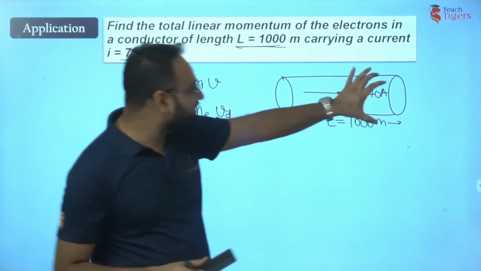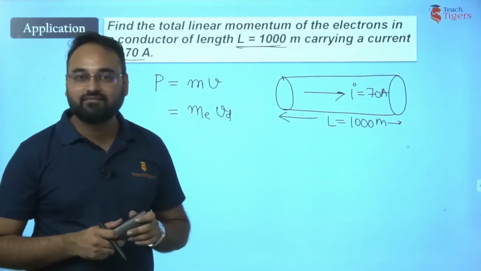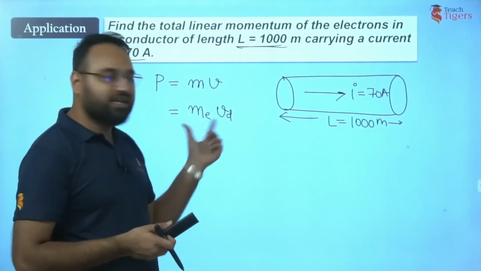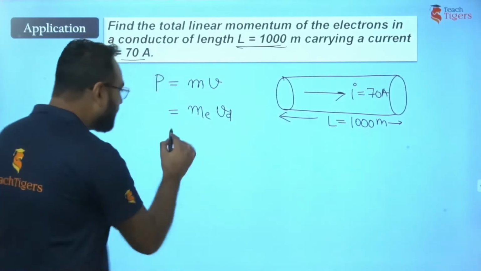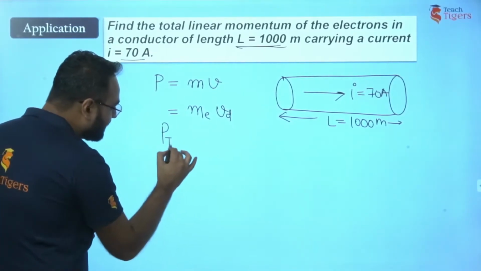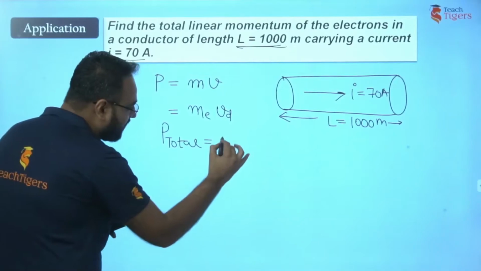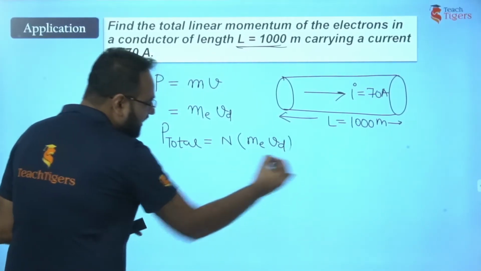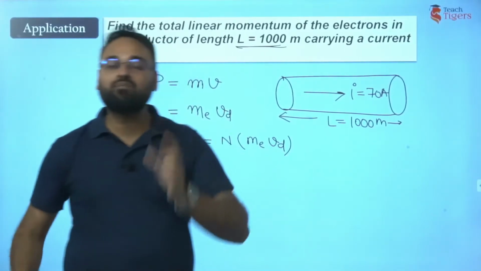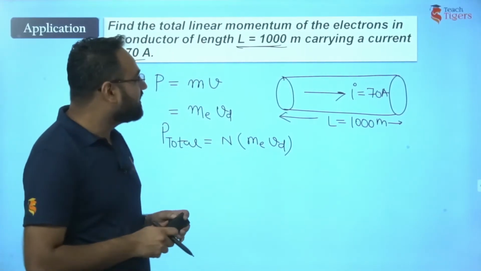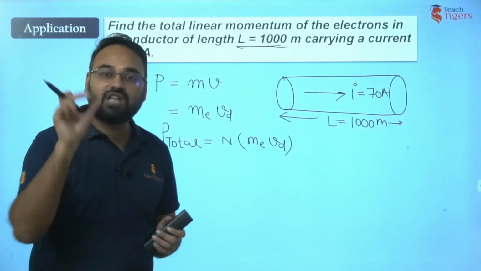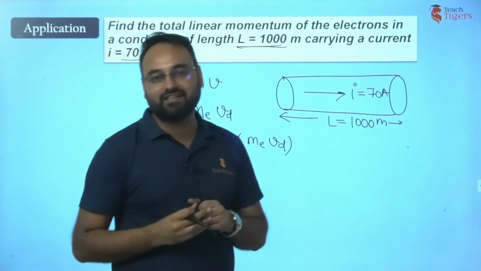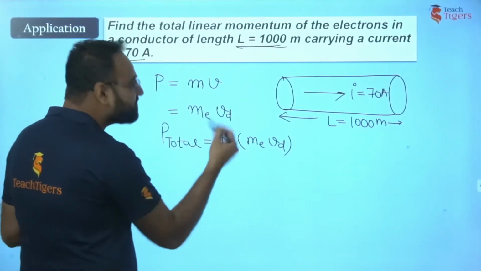But we have to calculate the total momentum. How can we find the total momentum? If the momentum of one electron is me into Vd, then total momentum will be the number of electrons multiplied by me into Vd. Again, this is the exact absolute number of electrons. But we don't know the absolute number of electrons. We know their density. So now we have to relate this with the density.